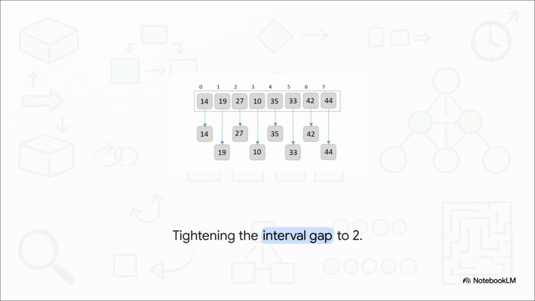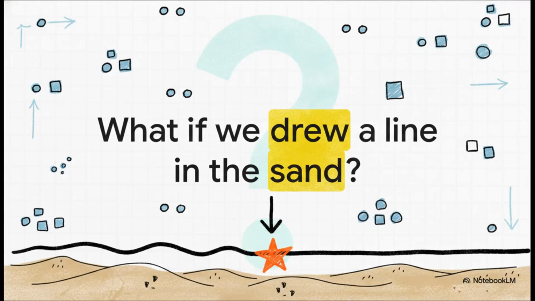Now that the major macro chaos is handled, we tighten that interval gap down to 2. Notice how the subarrays shift. Now we're comparing 14, 27, 35, and 42 in one virtual group, and the others in a second group. Because we already did the really heavy lifting with a gap of 4, doing an insertion sort with a gap of 2 requires hardly any swaps at all. By the time we reduce this gap to 1, the entire array is already remarkably close to its final sorted state.